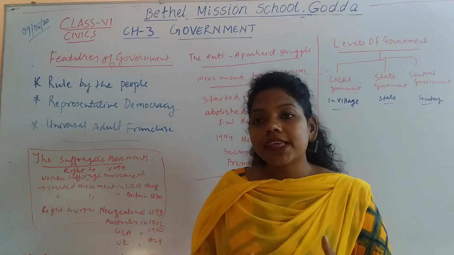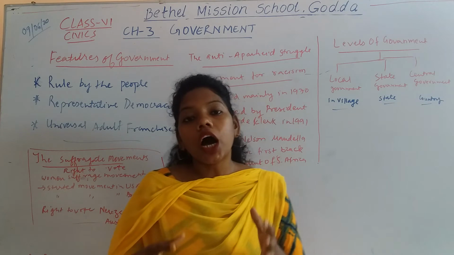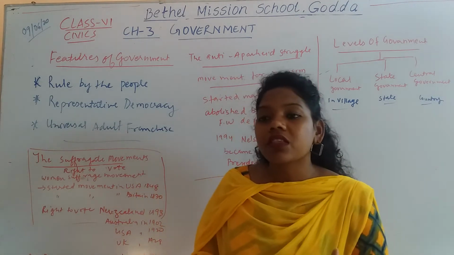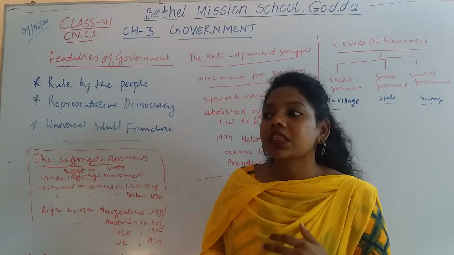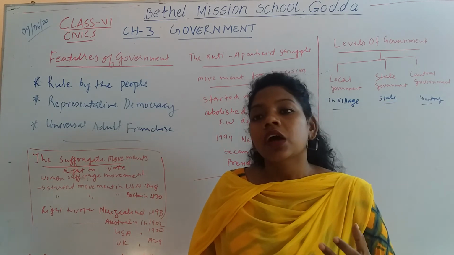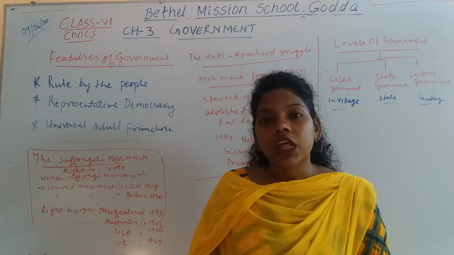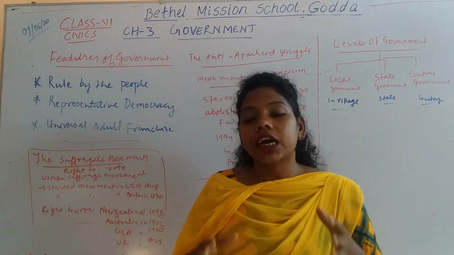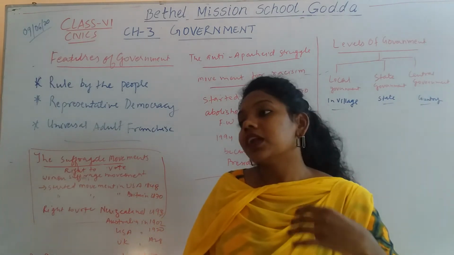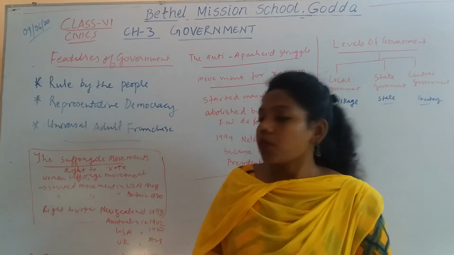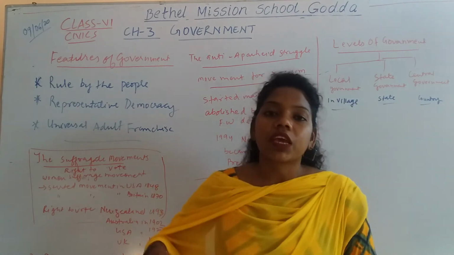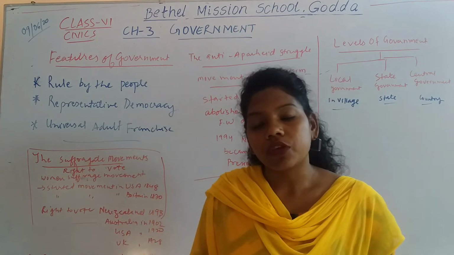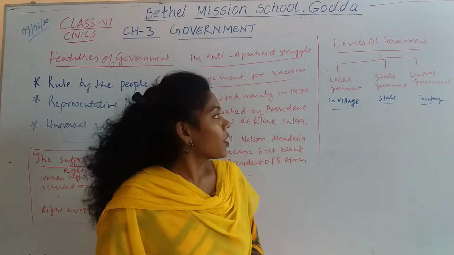So Gandhiji said that all the people of the country have the right to vote. He raised his voice and fought for the common people who were not allowed to vote. That means he said the country is not democratic until and unless it follows universal adult franchise, meaning all adults participate in voting and electing their own representative or leader. So this was the case.